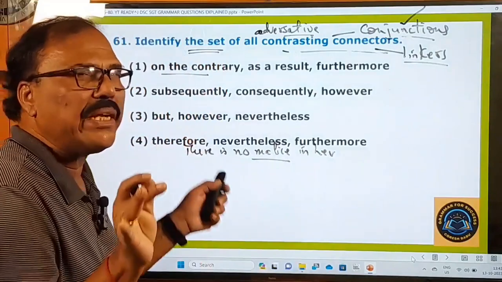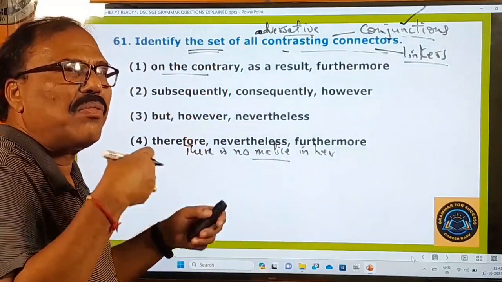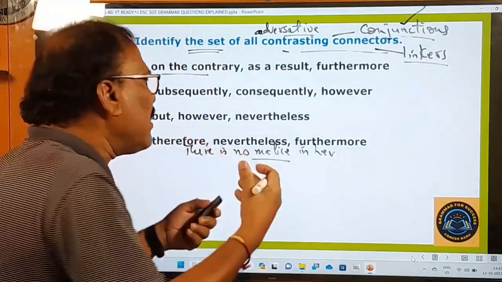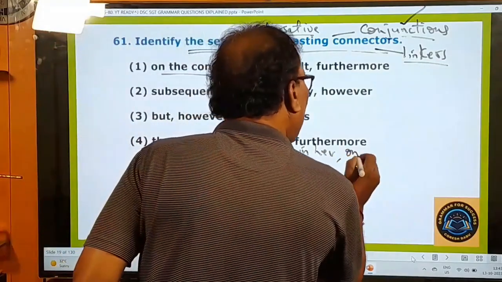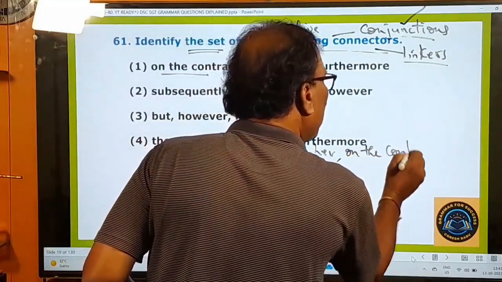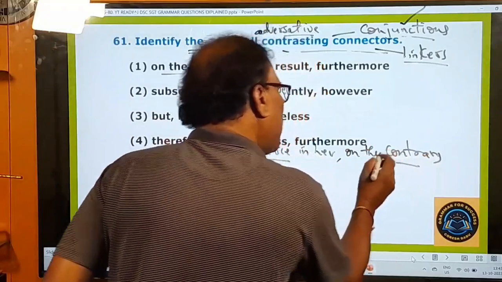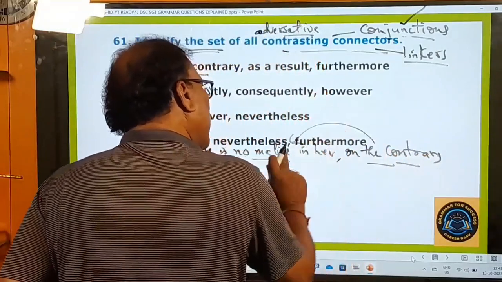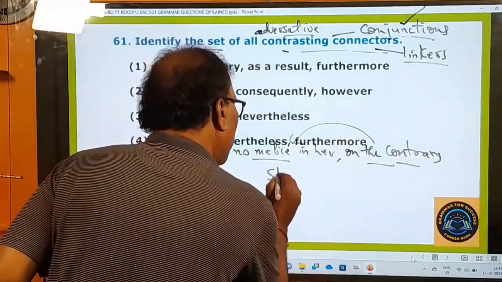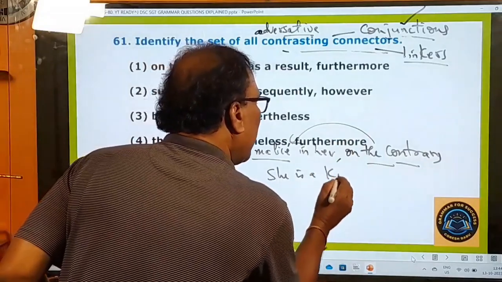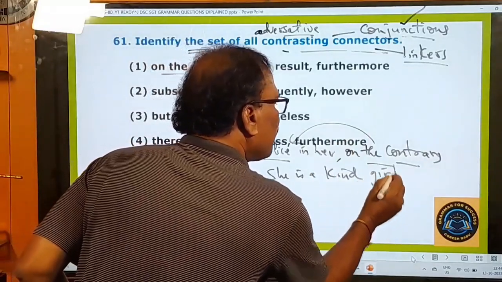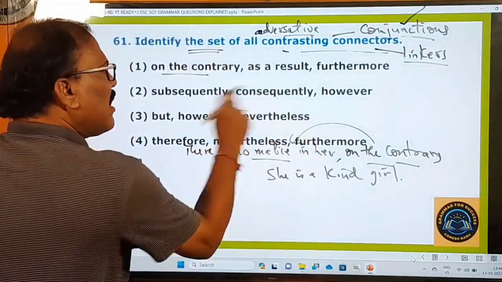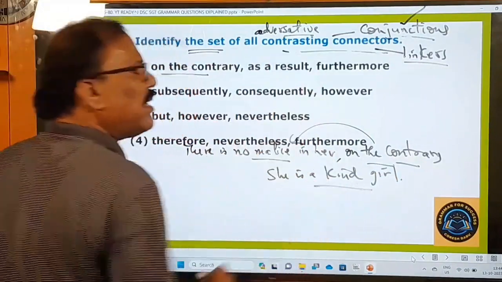There is no wickedness in her. There is nothing bad in that girl. On the contrary, she is a kind girl. It is used to indicate the opposite of this.